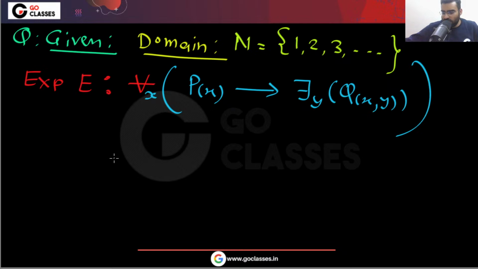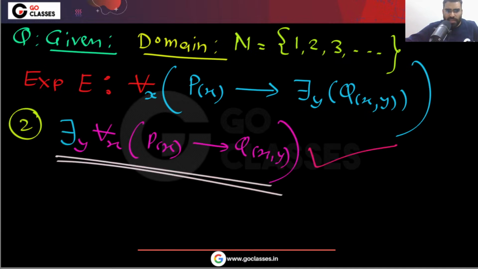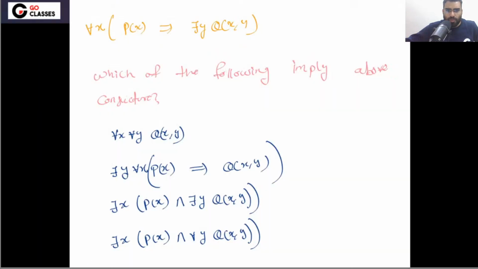Did you understand this question? For this question, there are 4 options. Two options are correct and 2 options are wrong. So finally, in this question, this option will be the correct answer, this option will be the correct answer, this will not be a correct answer, and this will not be a correct answer. So for this question, these two options are correct.